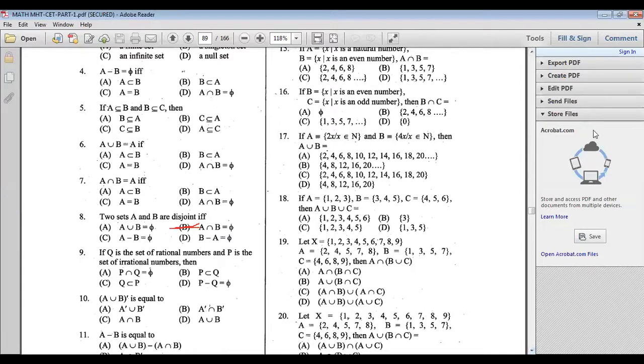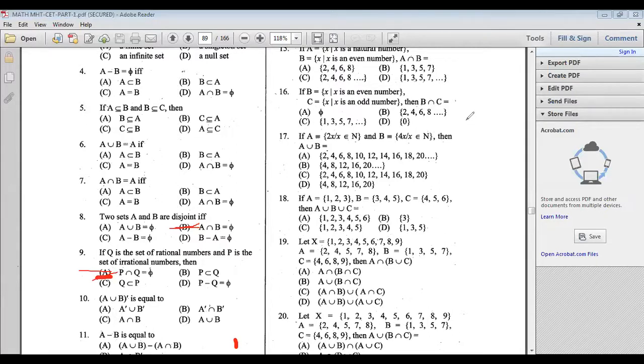Now look at problem number 9. Q is the set of rational numbers. P is the set of irrational numbers. Then which of the following options are correct? Option A is correct because rational numbers are Q and irrational numbers are P. So there is no common element for the rational and irrational. No number will be both rational and irrational. That's why the first option is correct.